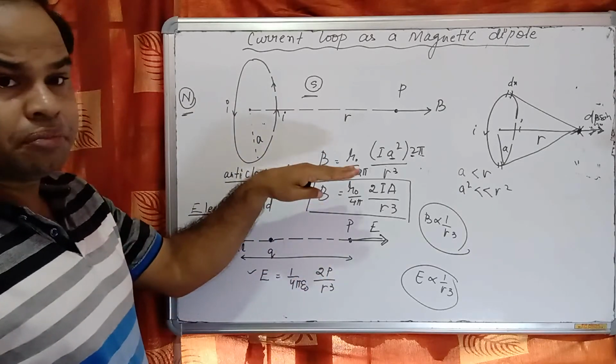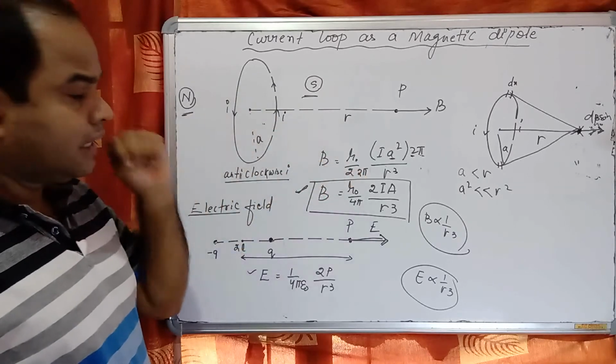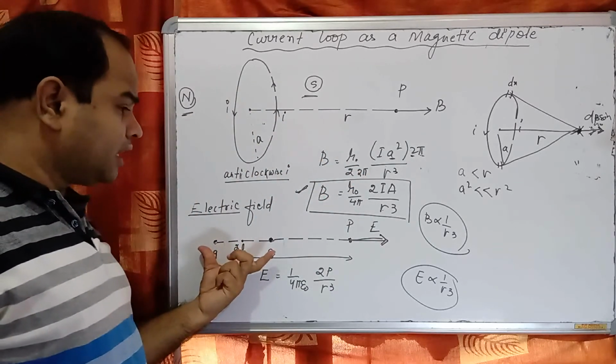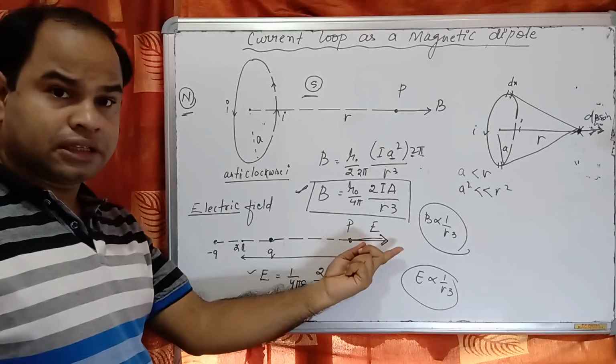This is electric field, this is magnetic field. An electric dipole produces this electric field.